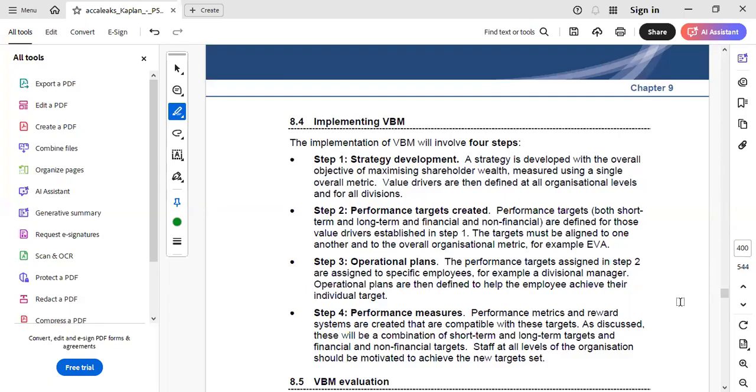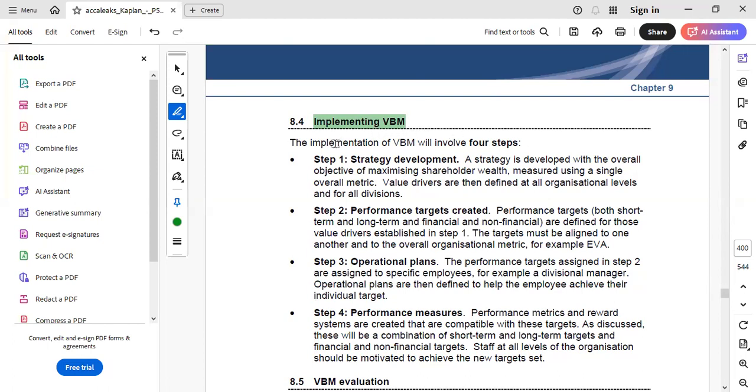Now a question could arise: if the entity is looking to implement VBM, because currently, for example, it is using traditional performance measures but now wants to shift to VBM, since traditional performance measures focus on the short term, whereas VBM focuses on the longer term. So it is true that changes in the organization's culture and in the techniques used to measure performance would surely take place if it is looking to implement VBM.